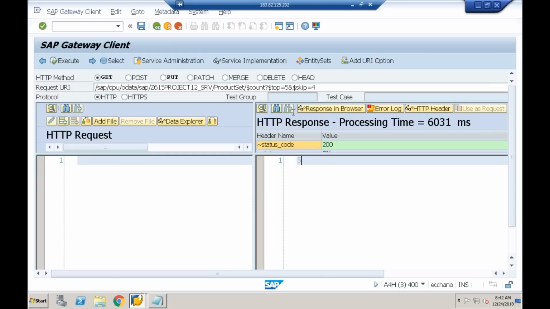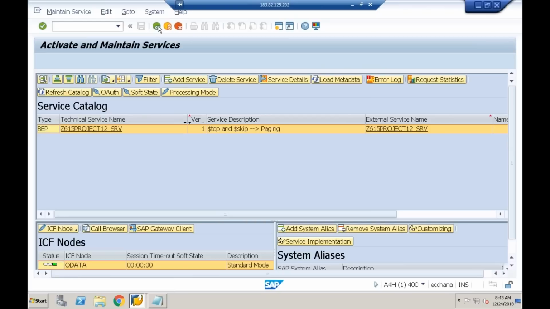So what does paging mean? Limiting the amount of entries returned from the backend system. Limiting or restricting the amount of entries that need to be returned from the backend system. It can be implemented with the combination of $top and $skip. It's called paging. It's a very simple thing, nothing much to discuss on this.